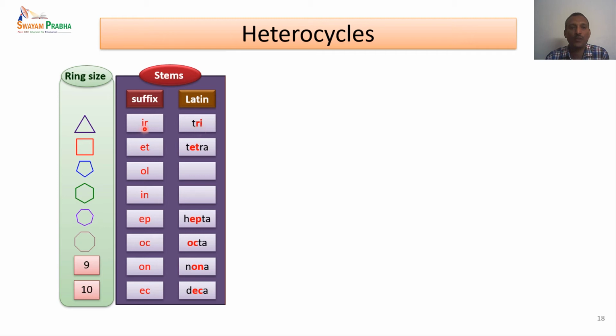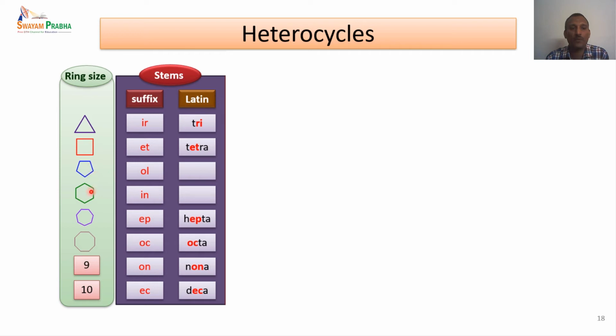Instead of ra, it is used as IR in the suffix. When we look at the whole name, we will understand what the suffix is, but for now remember how it is derived. The same way, a 4-membered ring we call tetra. Tetra means 4 in Latin. So ET, the second two letters, is what is used as the suffix for 4-membered rings.